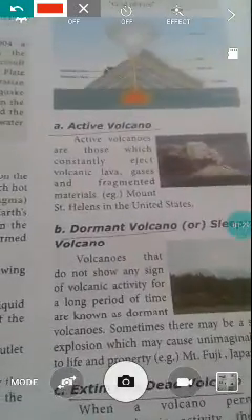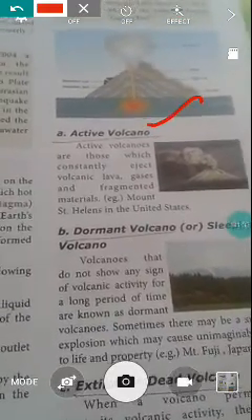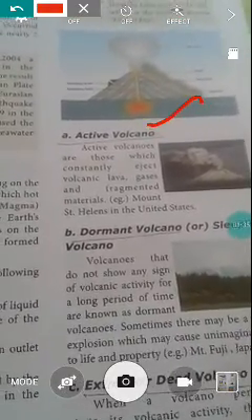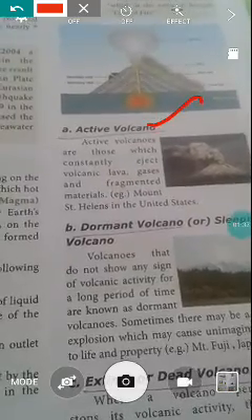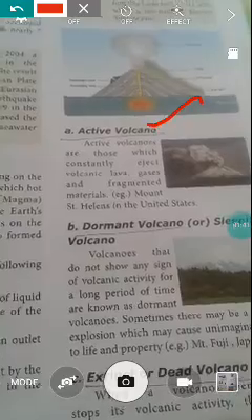And yesterday in class we learned the active volcano. Active volcano means this type of volcano will always erupt lava. The example given is Mount St. Helens in the United States.